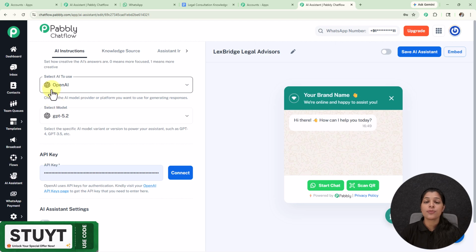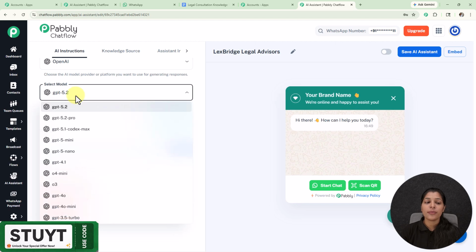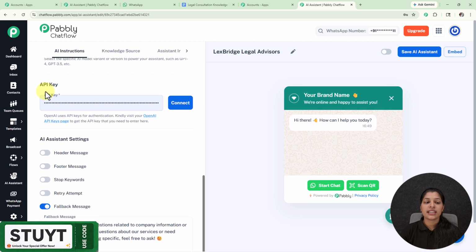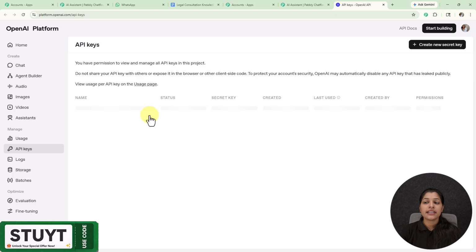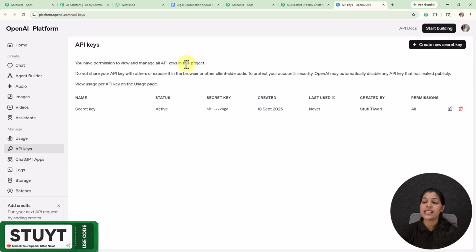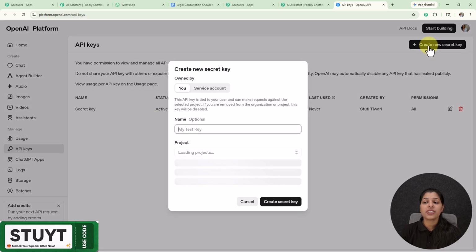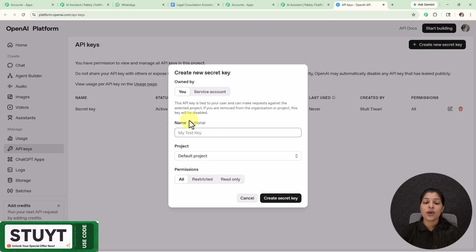Now we are getting this option for selecting the AI to use, which is already selected as OpenAI. Now from here I'm going to select my model as GPT-4o, and afterwards we have this option for entering the API key. So for getting the API key, you have to visit this OpenAI API keys page given on the help desk, and here we land on this page where you can see this option for create new secret key, which you have to select, and here you have to provide the name and the project name and click over this create secret key button, and your API key will be created if you are using a paid account.